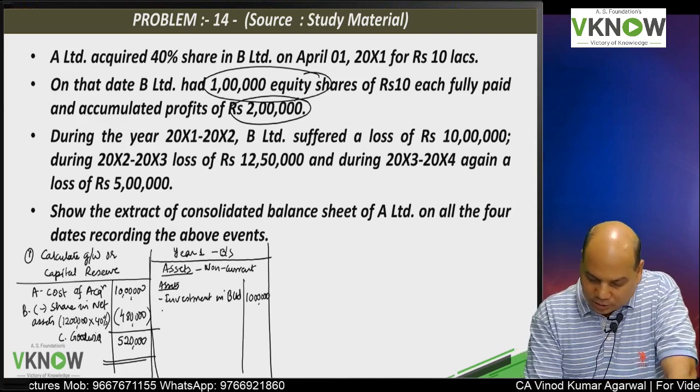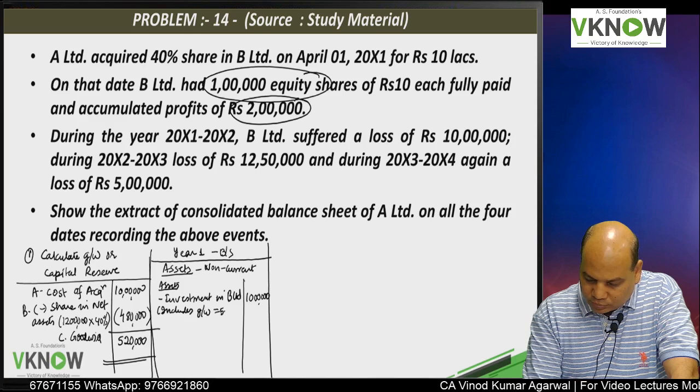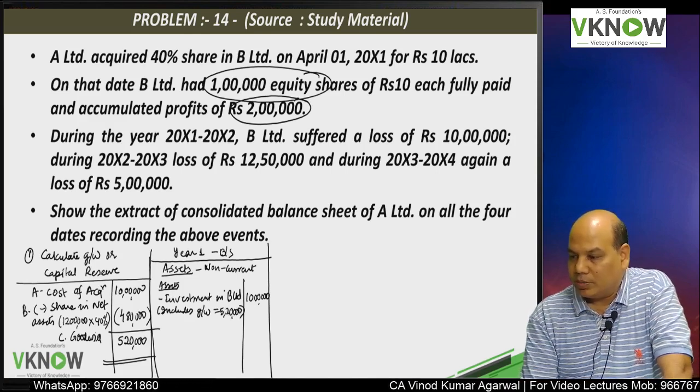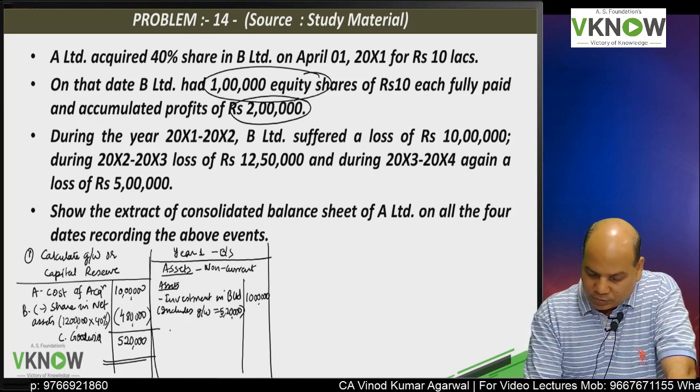Investment in B Limited 10 lakh includes goodwill 5 lakh 20,000, and then less